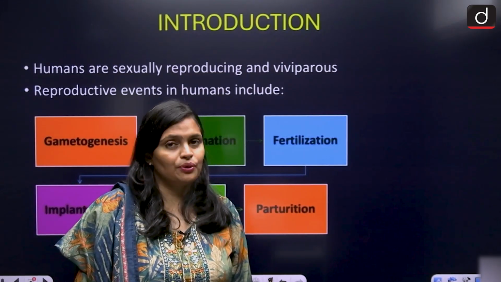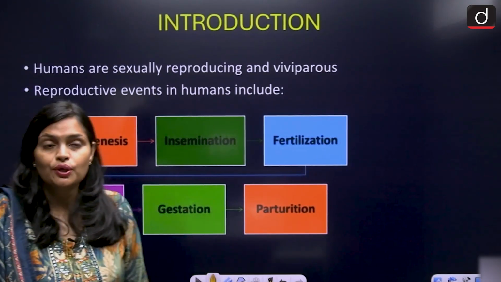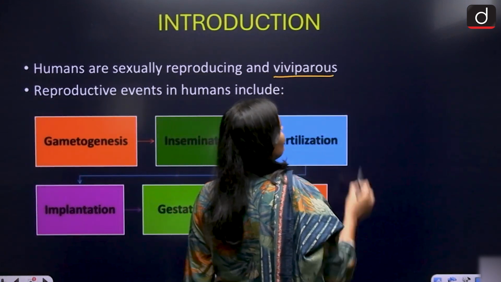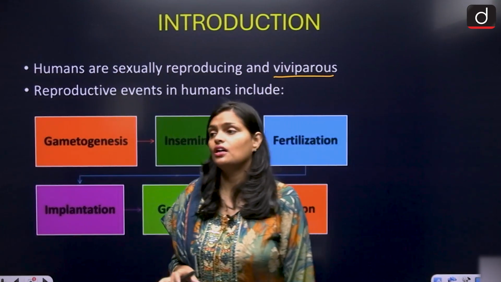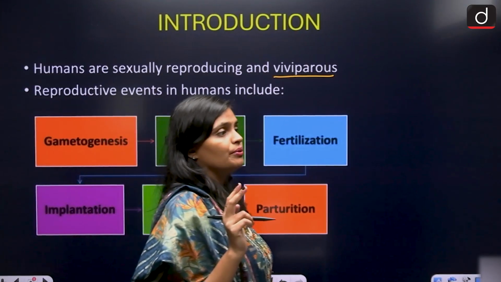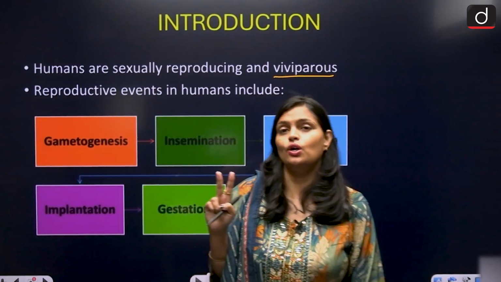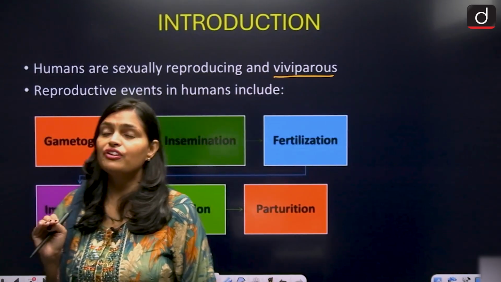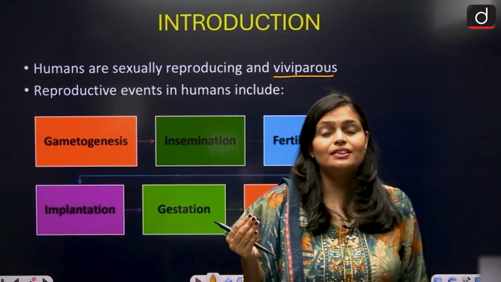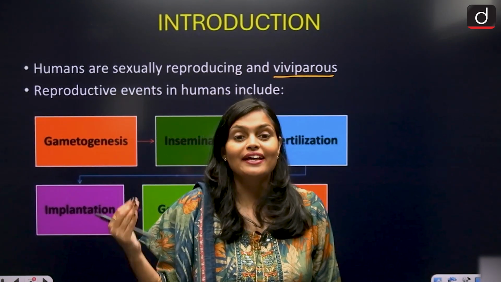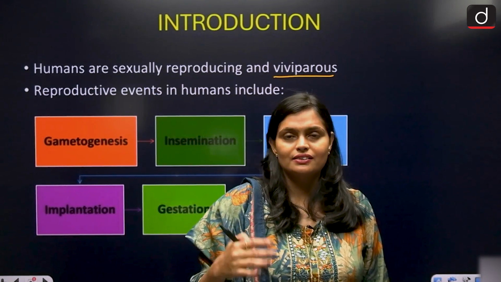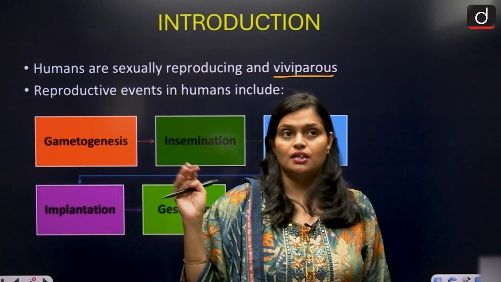Also, one important point you have to remember is that humans sexually reproduce and they are considered viviparous. What do you mean by viviparous? There are two terminologies, viviparous and oviparous. Viviparous means the organism directly gives birth to the young one, like us, we directly deliver a baby who looks like us.